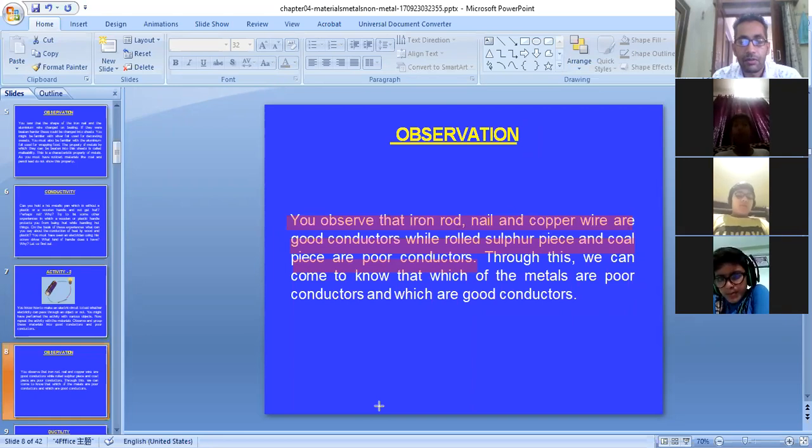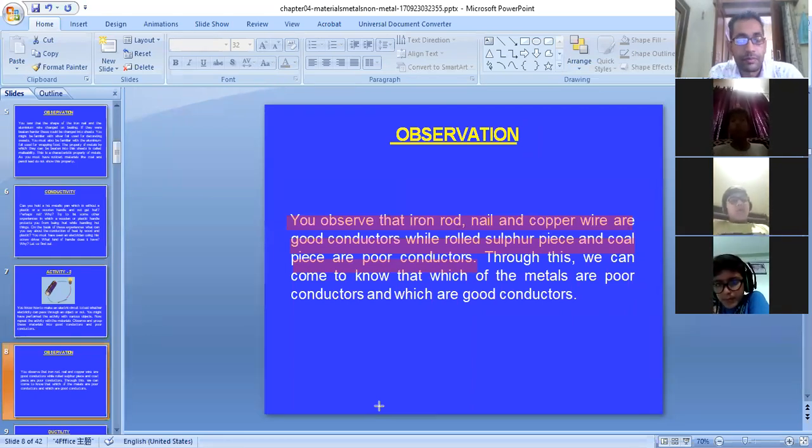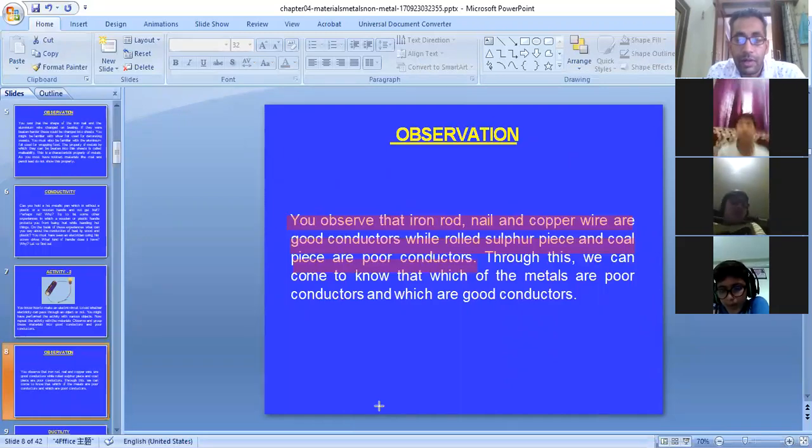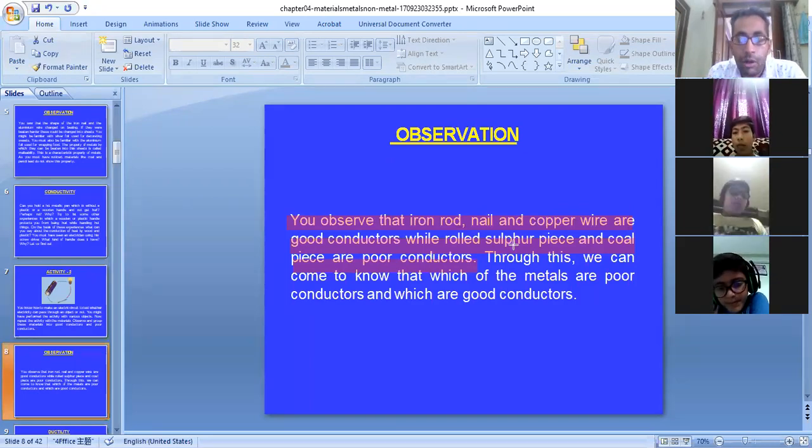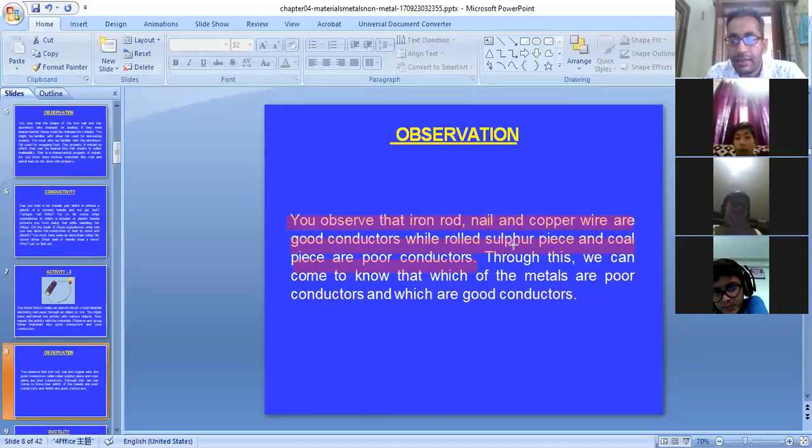The best conductors of electricity are gold and silver, but we cannot have wires of gold and silver, so we prefer wires of copper. That is why we have copper wires. Earlier we used to have copper wires, but when copper wires get heated up, they have a low melting point. And now we have replaced those copper wires.